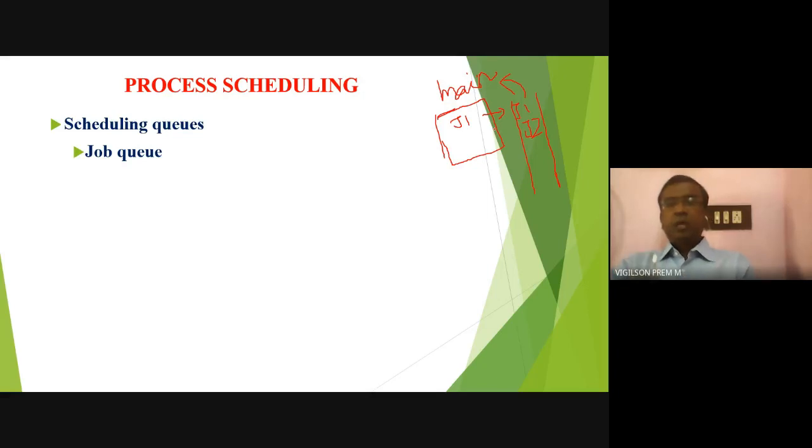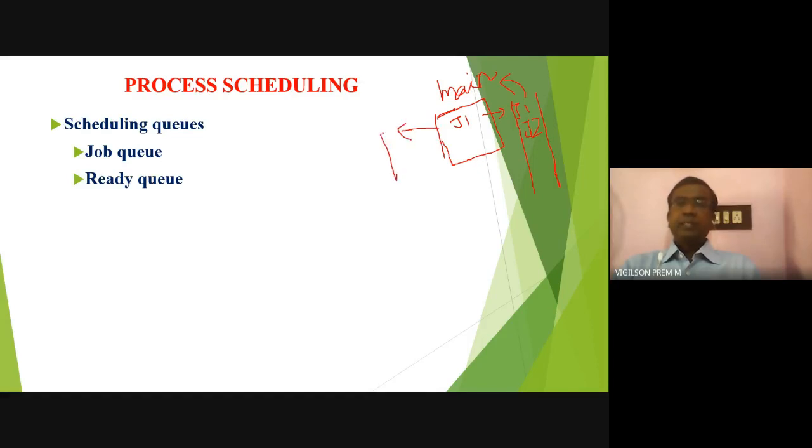So the processes ready to run will be placed in the job queue. The processes approved by the operating system to be executed in the CPU will be placed in the job queue. Then ready queue means what? Once the operating system approves a particular process or job, that will be moved to main memory and will be given the CPU.